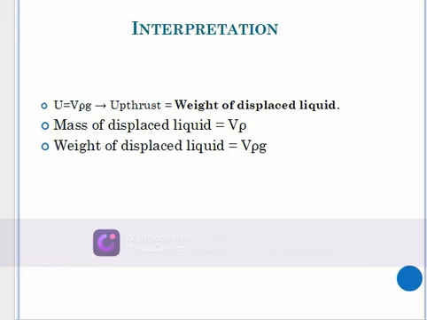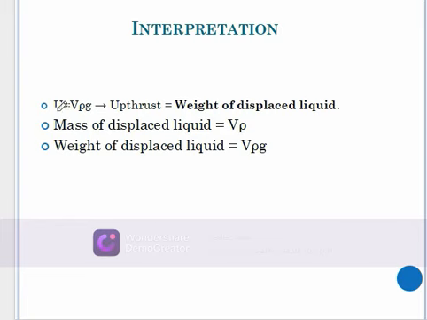Now let's look at the interpretation of that formula. We are saying that upthrust will be given by volume times density times gravity, which is equivalent to the weight of the displaced liquid. Because mass is given by volume times density.